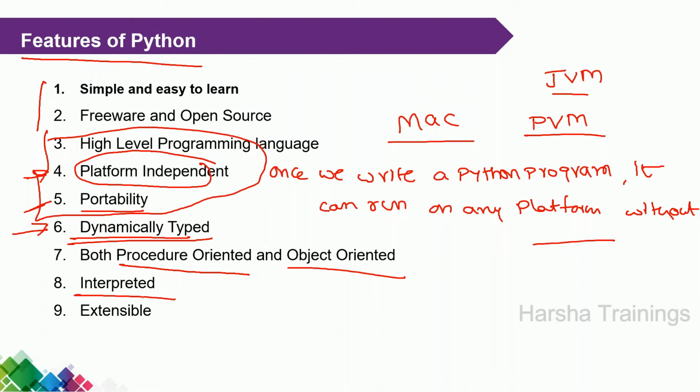Now, extensible in the sense we already defined the program in one language. If you want to add some more functionality by adding features of some other programming language, that means for the Python program, you can add some C language features also. It is possible to add additional functionality. That is called extensible, right?